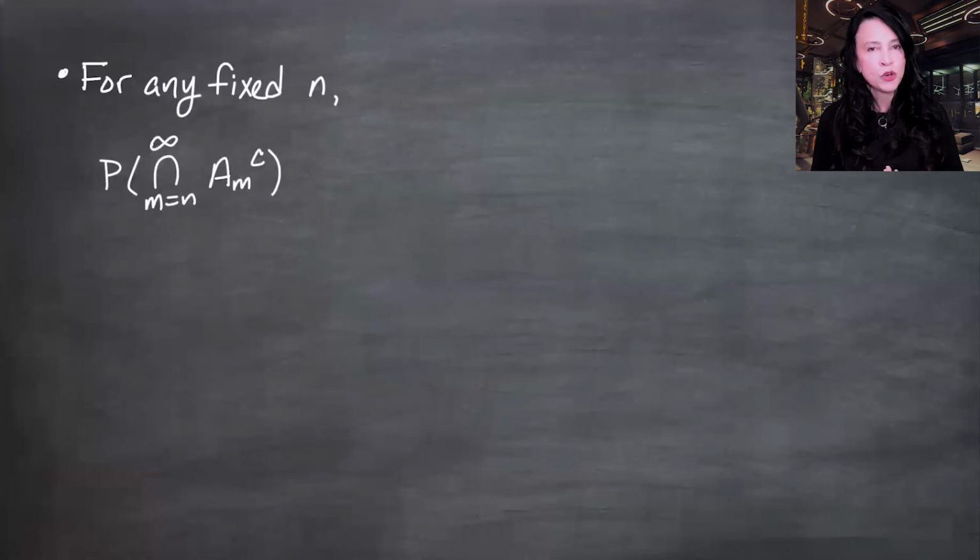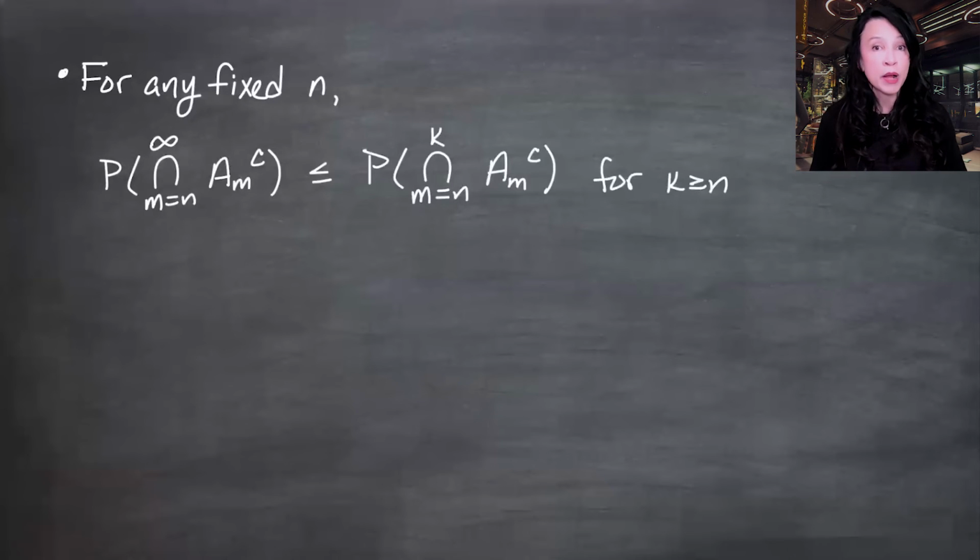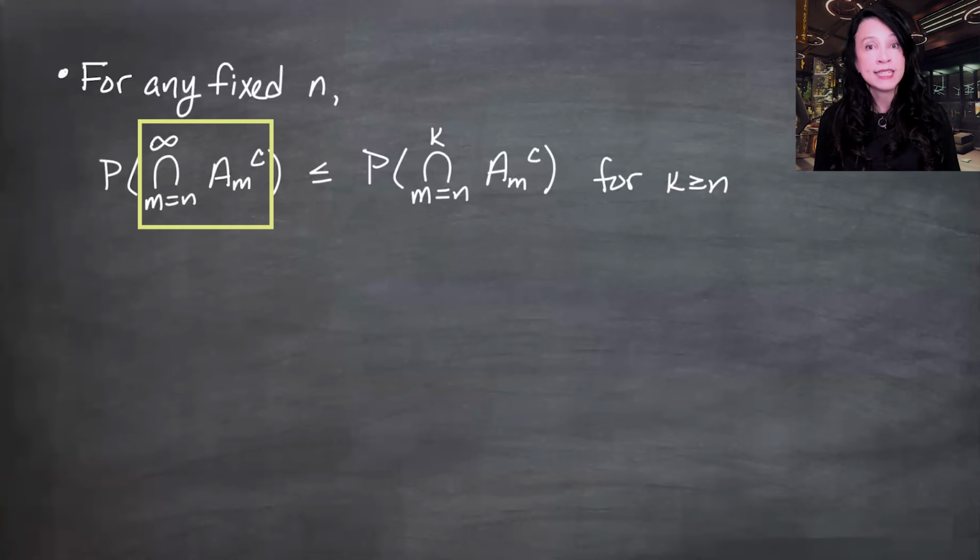So I can say that this whole probability, by monotonicity of probability, is less than or equal to the probability of a smaller intersection starting from n and stopping at some k, where k is greater than or equal to n. Again, that's because this set is contained in this set. Now I can use independence to pull that intersection out as a product.